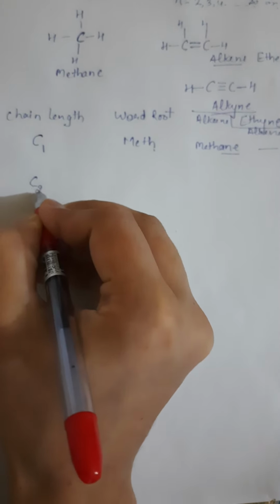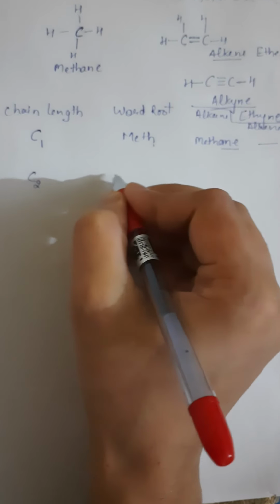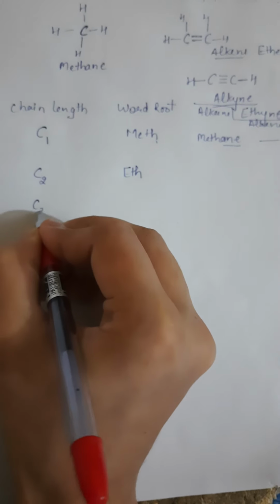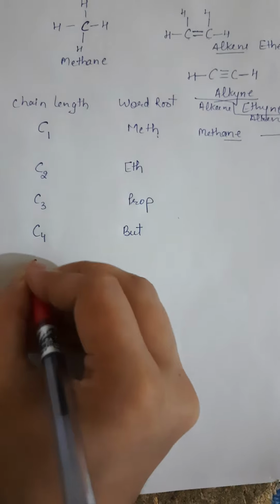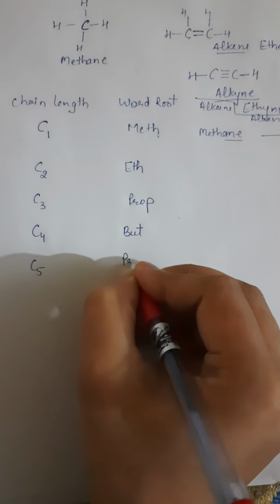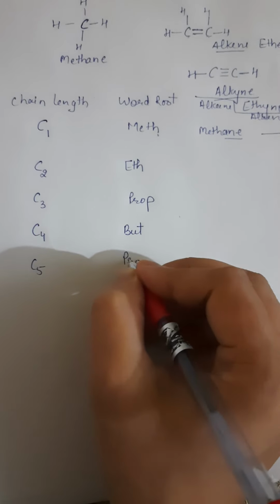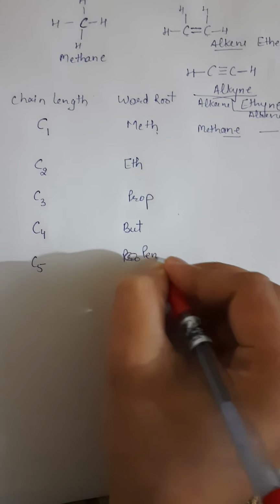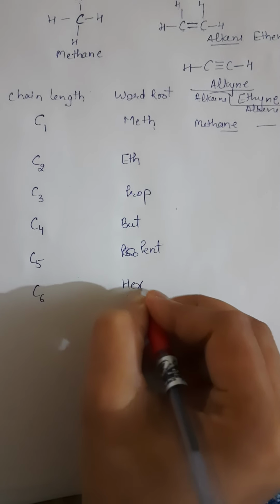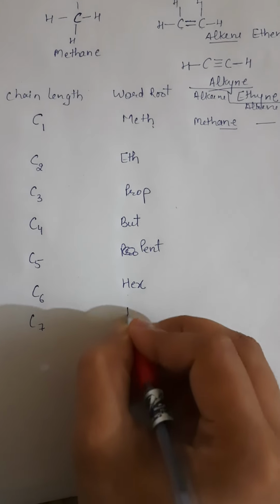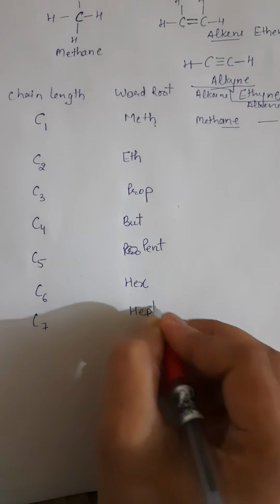When it is a 2 carbon chain length, it is known as eth. When it is 3, the word root used is prop. When it is 4, it is but. When it is 5, it is pent. When it is 6, it is hex. When it is 7, it is hept.